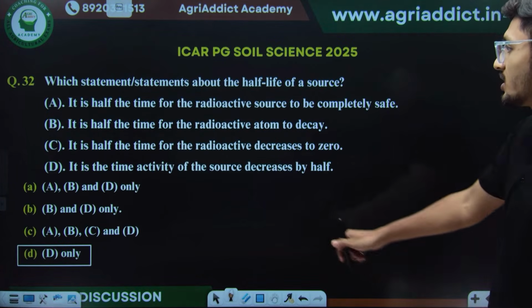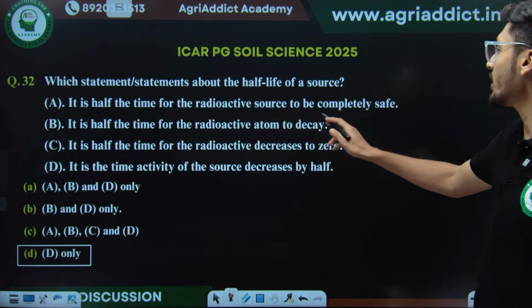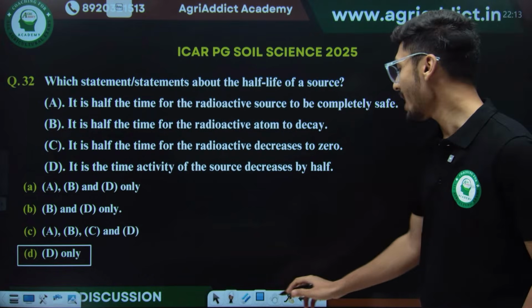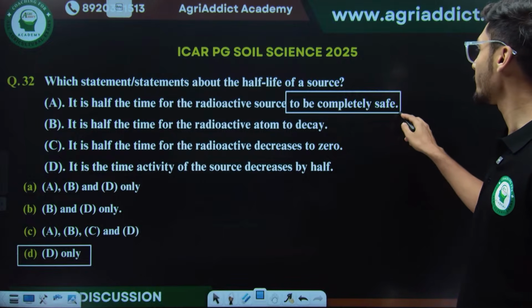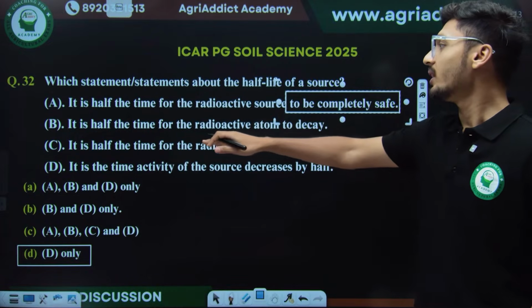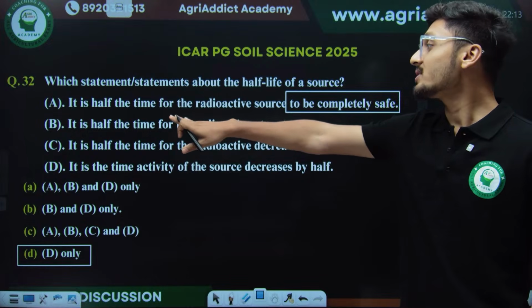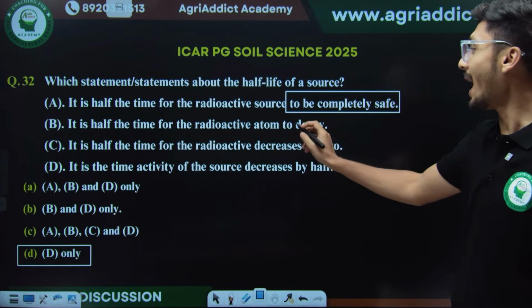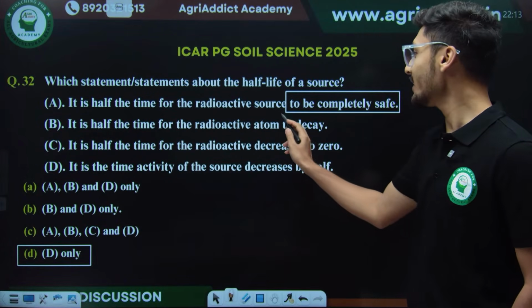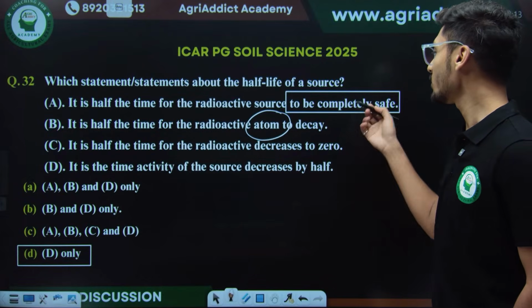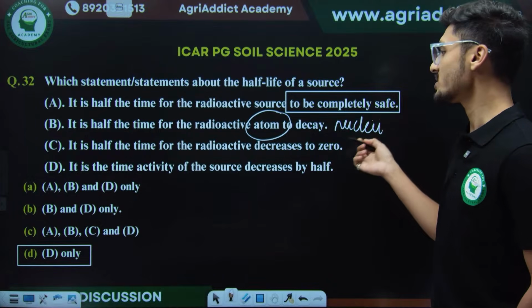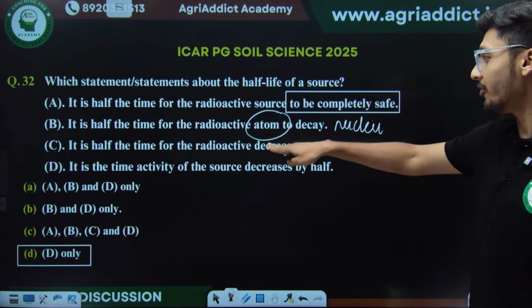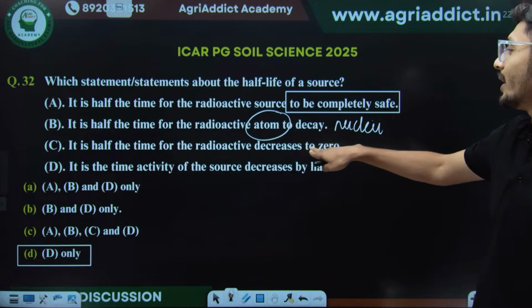Just because half life of the radioactive element to become completely safe, how can any radioactive element become completely safe? है ना? Then it is the half life of the radioactive atom to decay. Is there any single atom in radioactive decay? No, there are multiple nuclei which are being decayed under the process, and then it is the half life for the radioactive element to become zero.